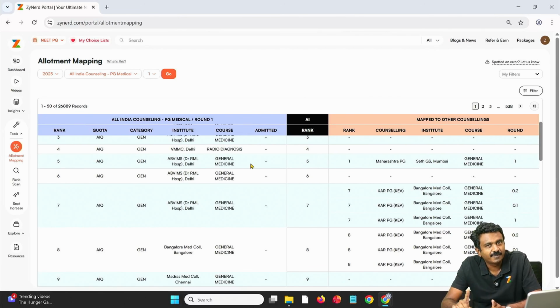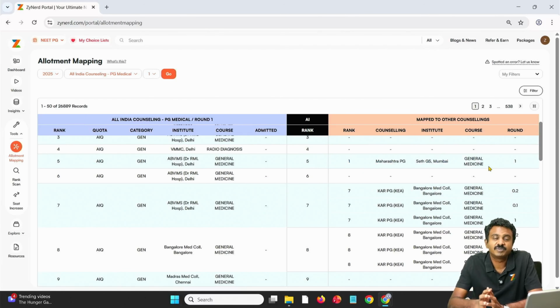But then, for some reason, maybe because the candidate was not sure about PGAMER, wanted to check if SHGS was better, the candidate filled Maharashtra SHGS General Medicine in Maharashtra State Counselling and was allotted that seat. Which quota is not relevant here. The candidate has a seat here is relevant. The candidate can make a choice between these two and might end up joining any one only.